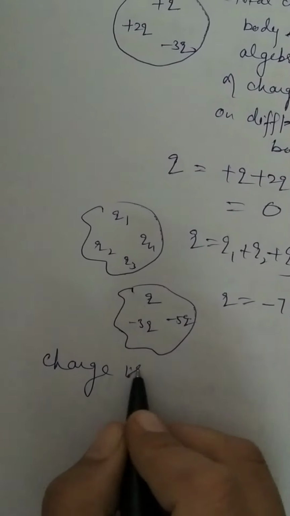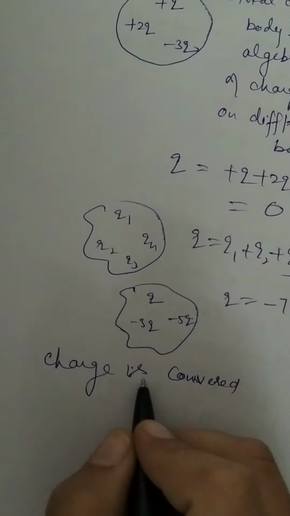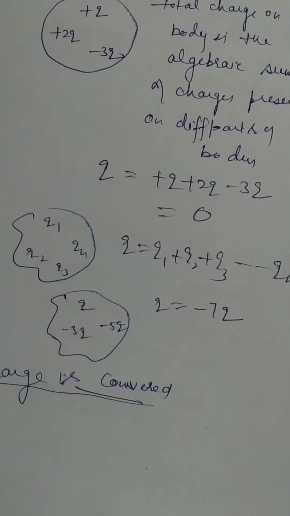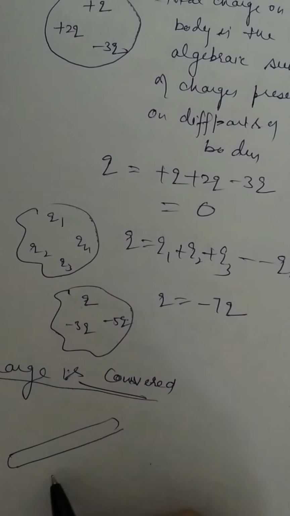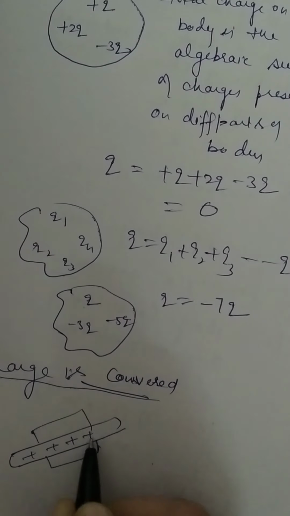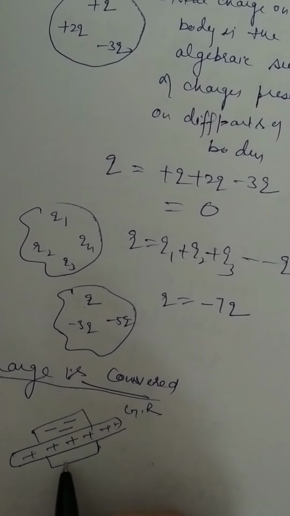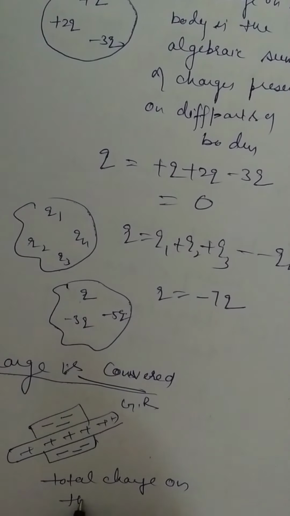Next property is charge is conserved. Charge is conserved means it can neither be created nor be destroyed. It can only be transferred from one body to another body. For example, if we take a silk rod and a glass rod, this is a glass rod and this is a silk rod. When you rub them, suppose the glass rod acquires 6 positive charge, right? So how many charges are present on the silk rod? 6 also. So what is the total charge here? Total charge on the system is 0.